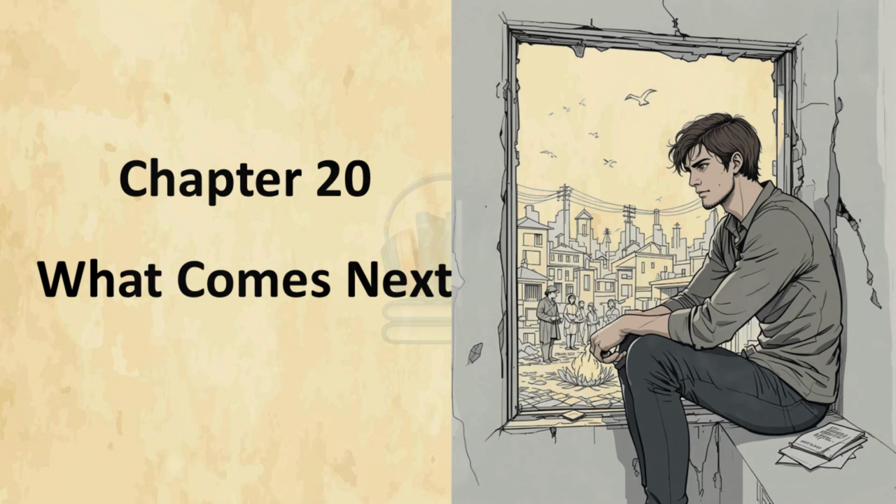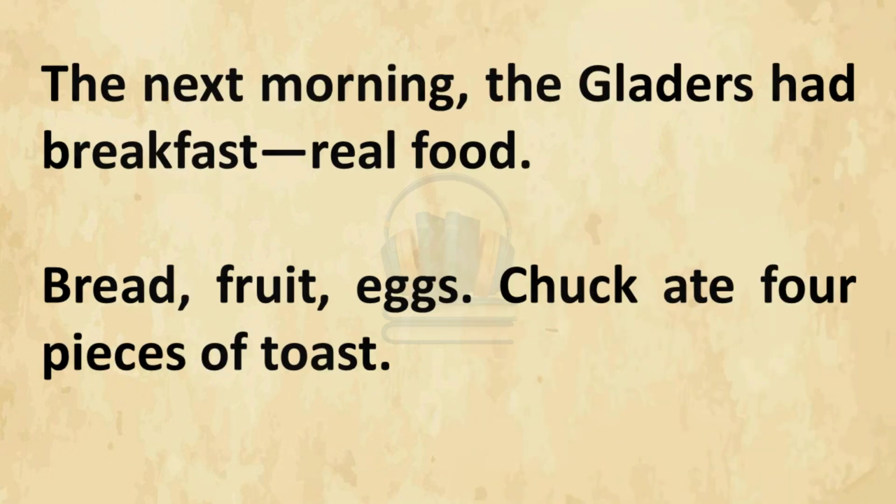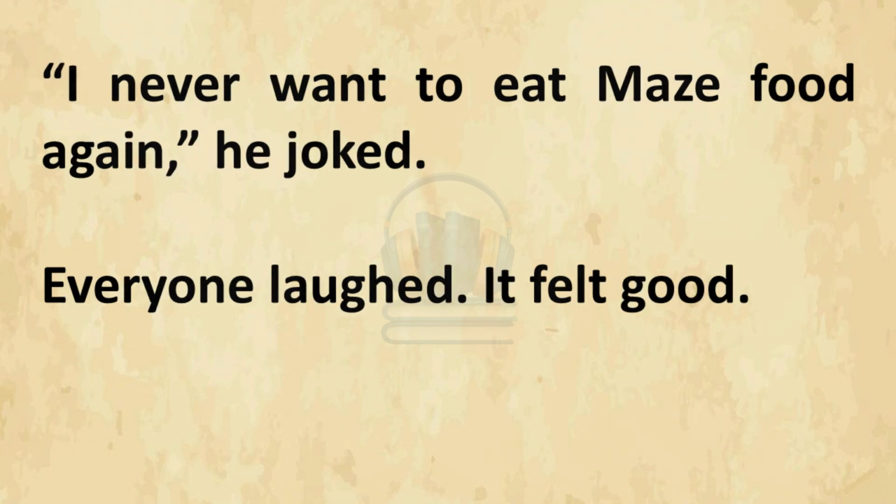Chapter 20. What comes next? The next morning, the Gladers had breakfast. Real food. Bread, fruit, eggs. Chuck ate 4 pieces of toast. "I never want to eat maze food again," he joked. Everyone laughed. It felt good.